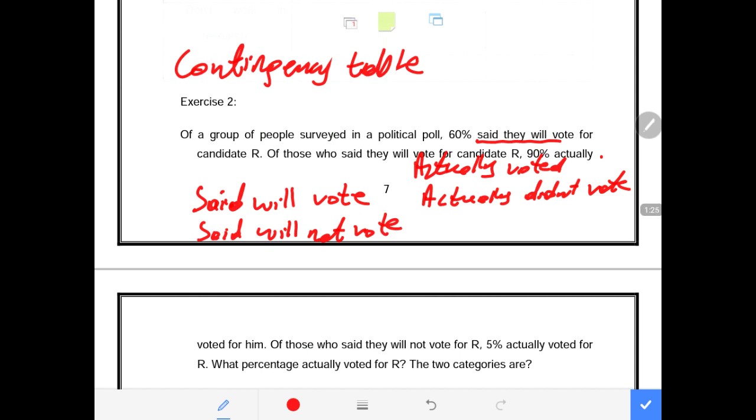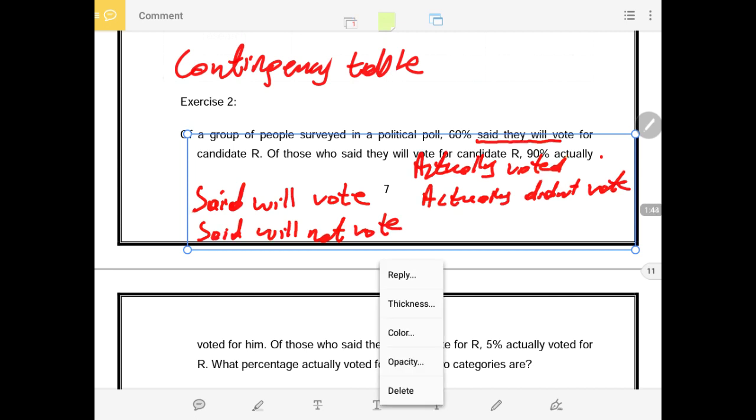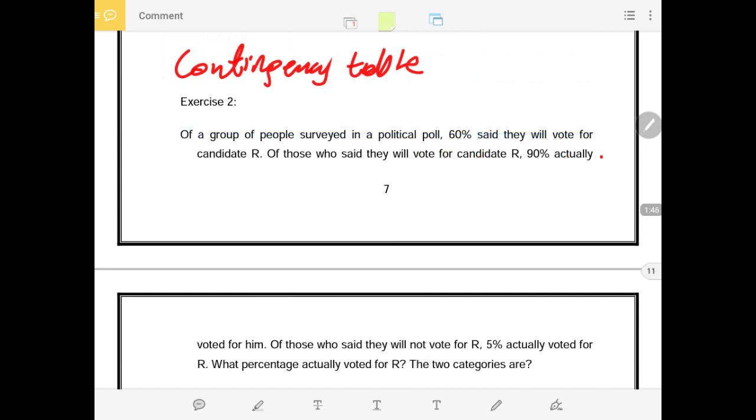If others said they will vote, then definitely others said they will not vote. And if others actually voted, that means others actually did not vote for the candidate that they promised to vote for. So now let us continue and respond to this question comprehensively.